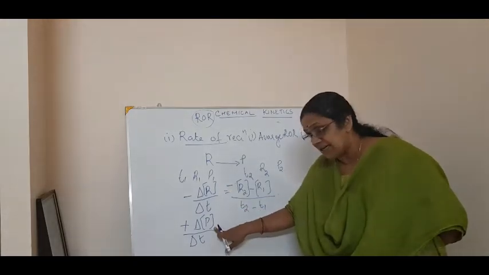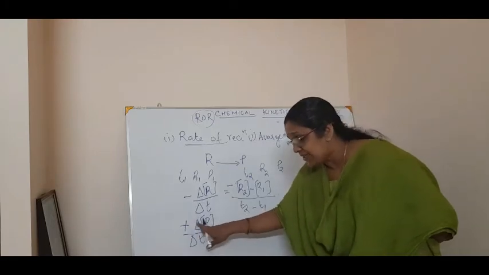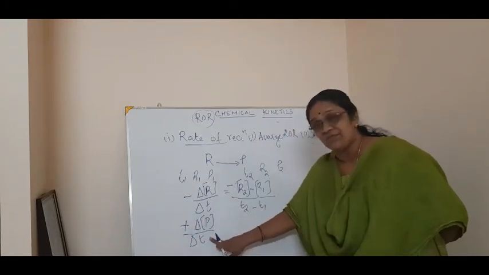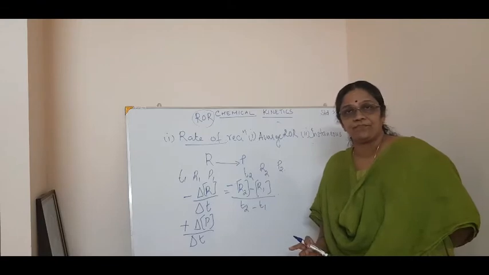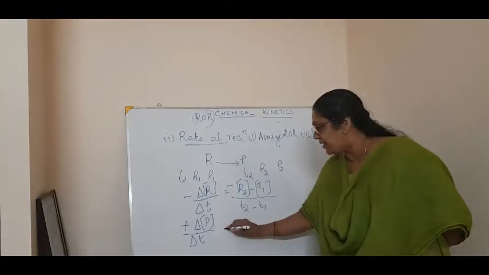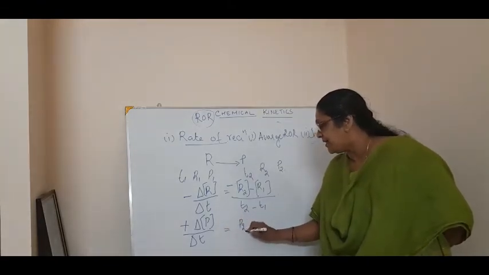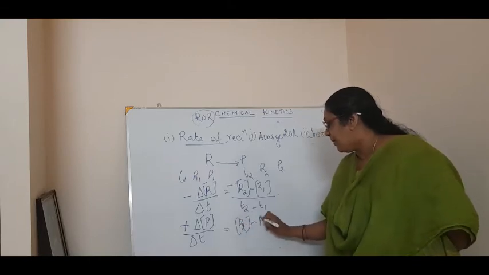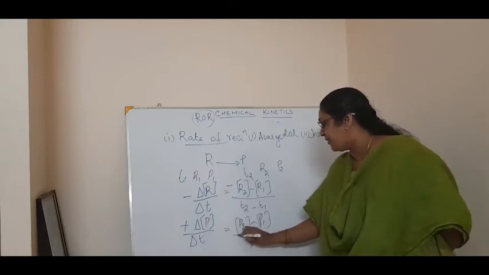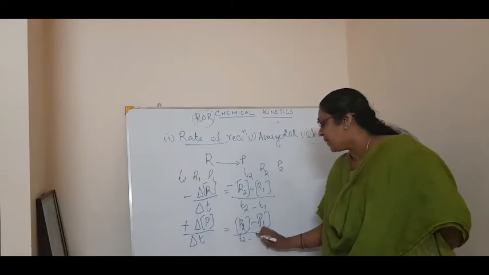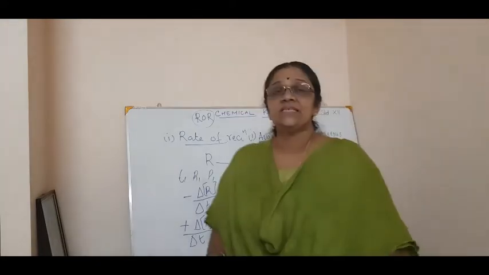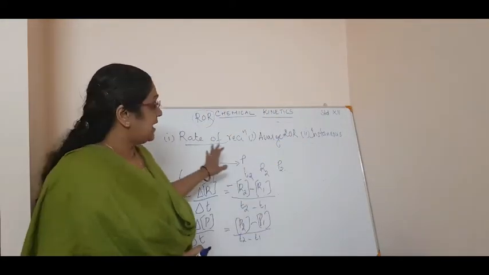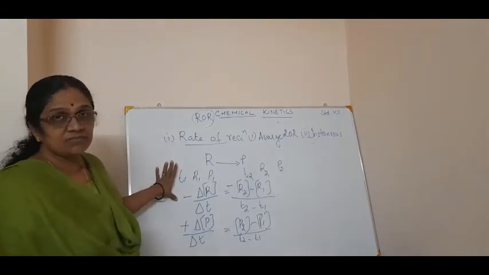And here, the rate of reaction is the change in the concentration of the product with respect to time. Correct? Here you can write concentration of P2 minus concentration of P1 by T2 minus T1. See? This is how you represent the rate of a reaction.